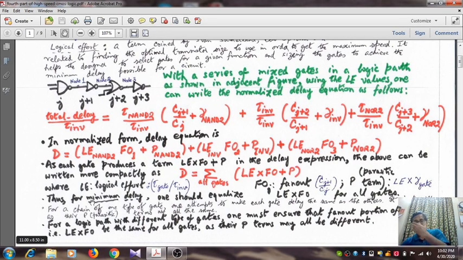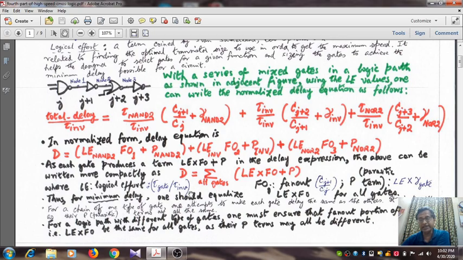Now for minimum delay, what you have to do, if you recall in the last day's expression, what we said, as we are considering a mixture of gates, okay, not the same type of gates, so individual delay we can never equalize, but what we can equalize, that is the LE multiplied by FO.